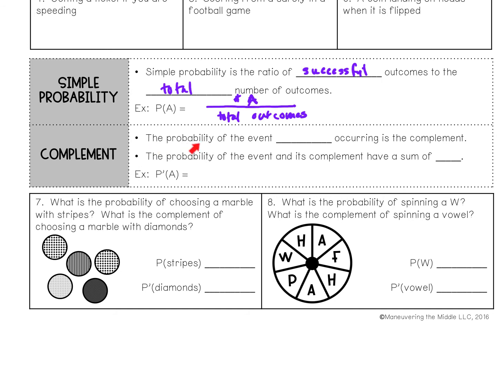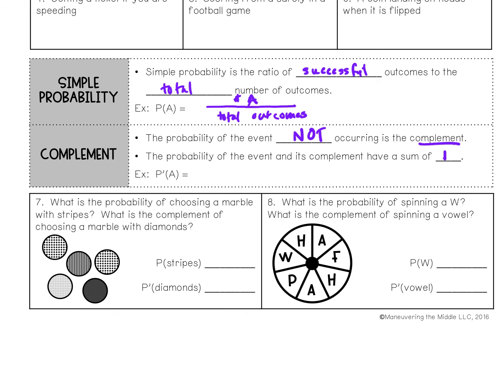Next, the probability of an event not occurring is called the complement. And so it says the probability of the event and its complement have a sum of 1, meaning like fractions. If I had 1/2 plus 1/2, it would add up to 1. Or if I had 3/4 and 1/4, it would add up to 1.